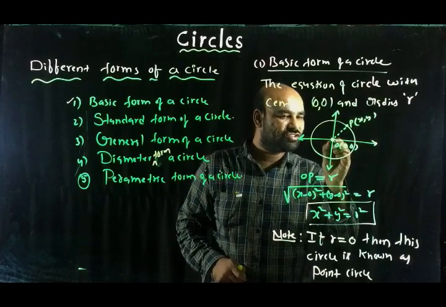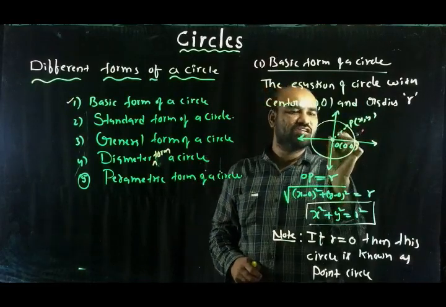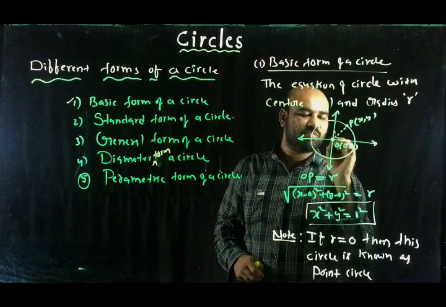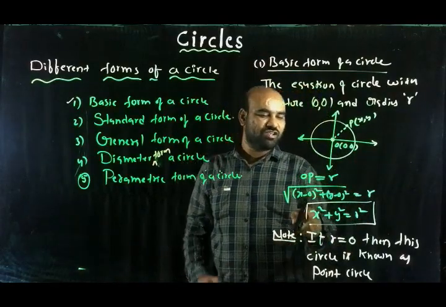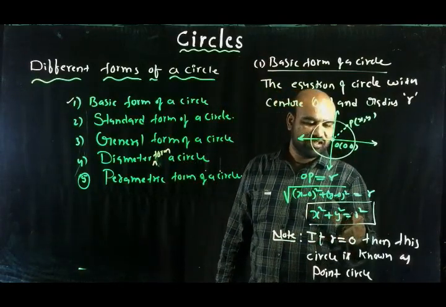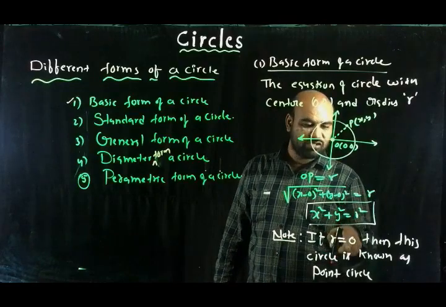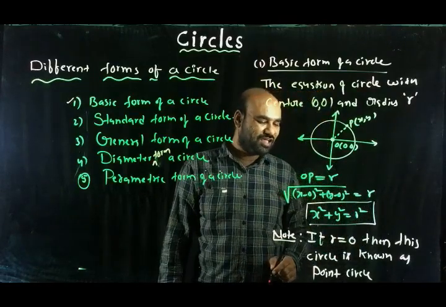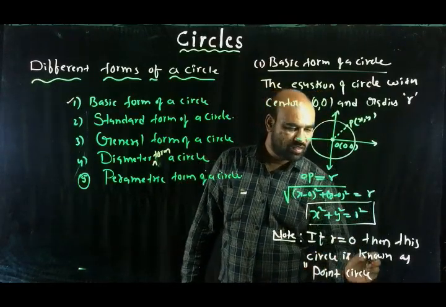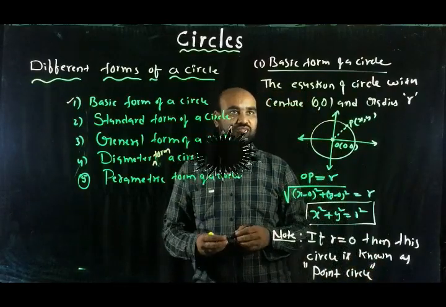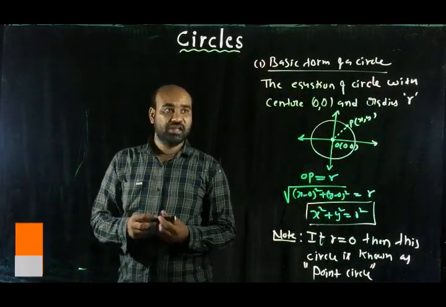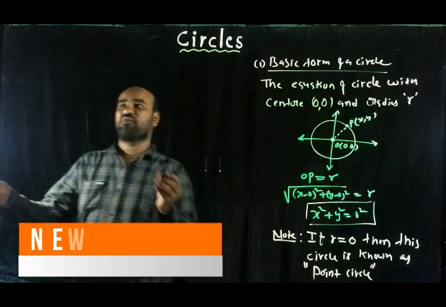This is a circle without any radius, and such a circle is called a point circle. That's why in the equation x^2 + y^2 = r^2, generally r is not equal to 0. If r = 0, then the circle is called a point circle. Students, next form, standard form of a circle.